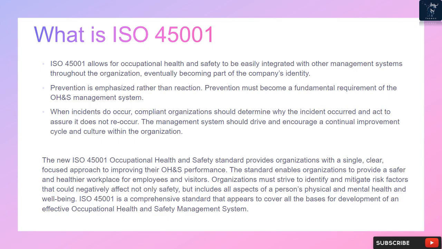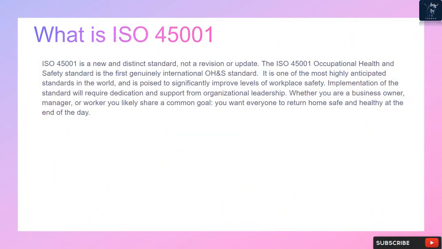The new ISO 45001 Occupational Health and Safety Standard provides organizations with a single, clear, focused approach to improving their OHS performance. The standard enables organizations to provide a safer and healthier workplace for employees and visitors. Organizations must strive to identify and mitigate risk factors that could negatively affect not only safety, but all aspects of a person's physical and mental health and well-being. ISO 45001 is a comprehensive standard that appears to cover all the bases for development of an effective occupational health and safety management system. ISO 45001 is a new and distinct standard, not a revision or update.